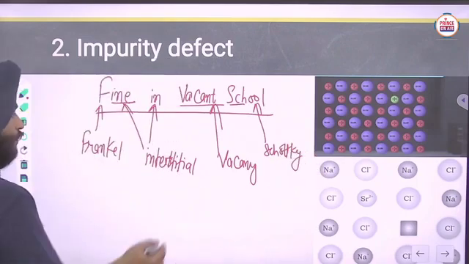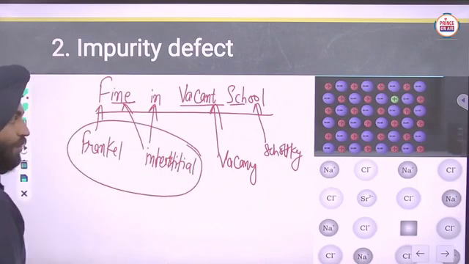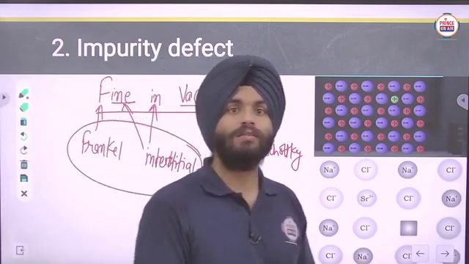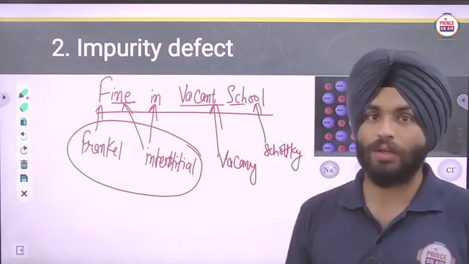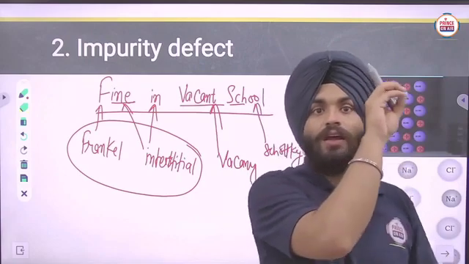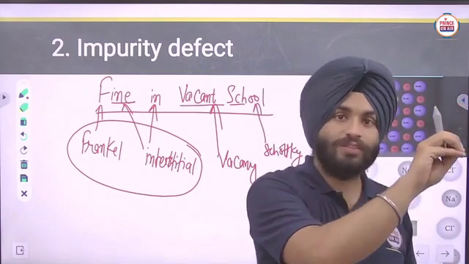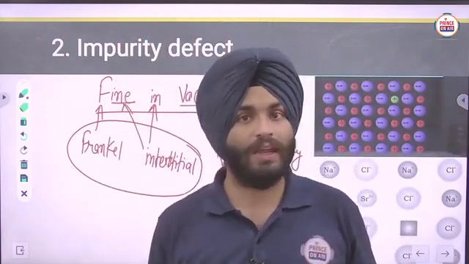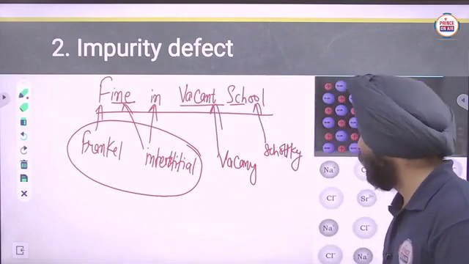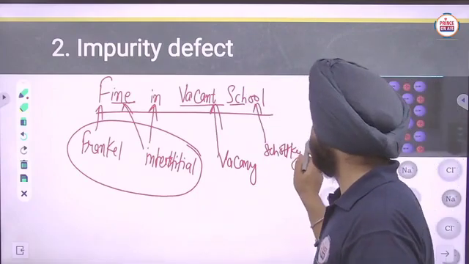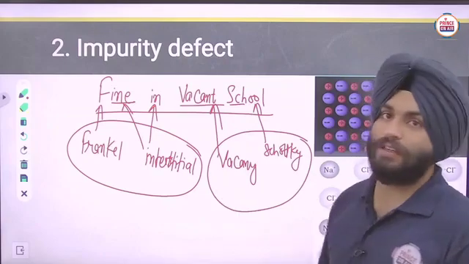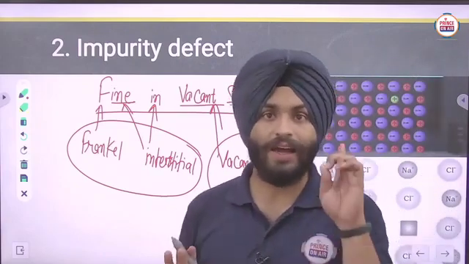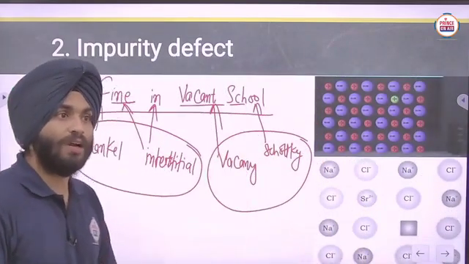So Frenkel will show an interstitial defect, which means one particle will leave its position and occupy an interstitial site, and Schottky will show a vacancy defect. Clear? In ionic solids. In this way you can understand.